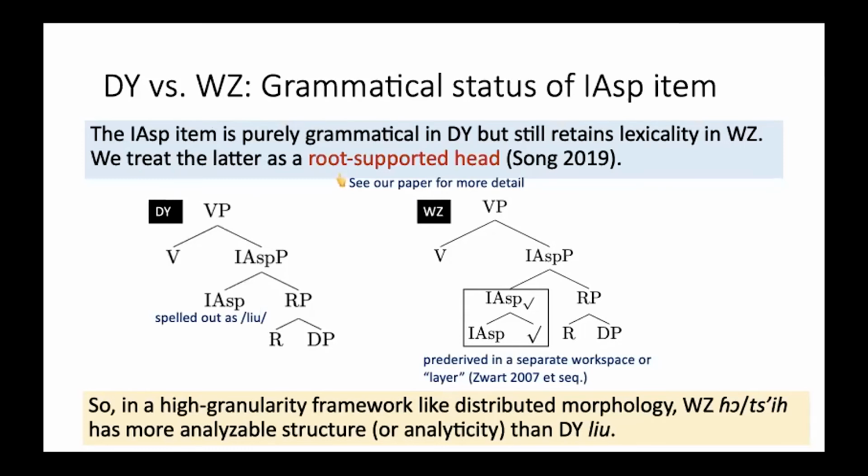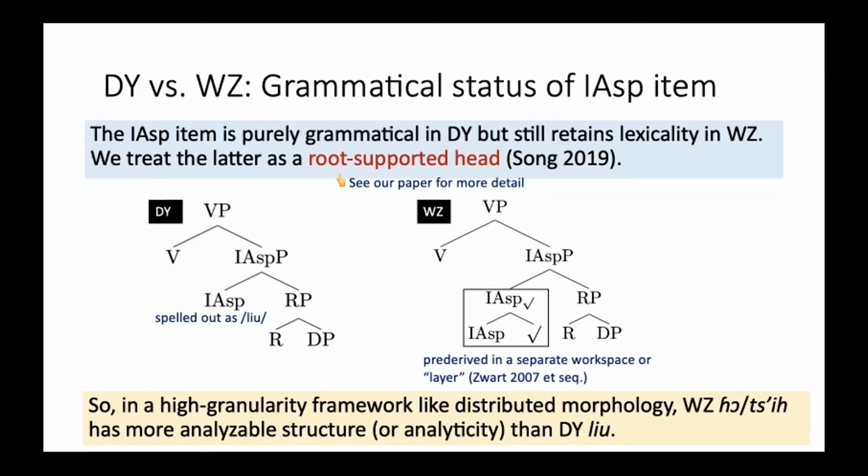The Dongying Mandarin case is pretty straightforward, where the low inner aspect head is simply spelled out as liu, as in here. However, the same functional head, I-asp, clearly still retains some lexical nature in Wenzhou Wu, as evidenced by the somewhat idiosyncratic alternation between ro and ci that we have seen. In other words, ro and ci are not totally grammaticalized, but only half grammaticalized.